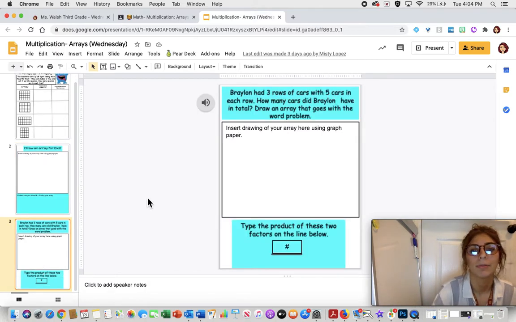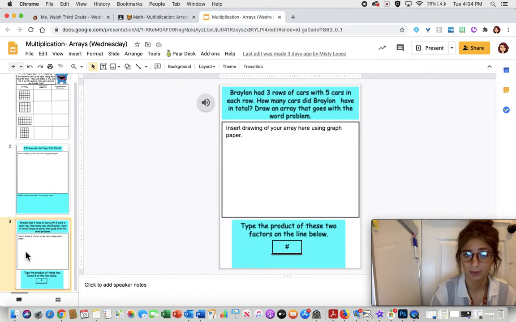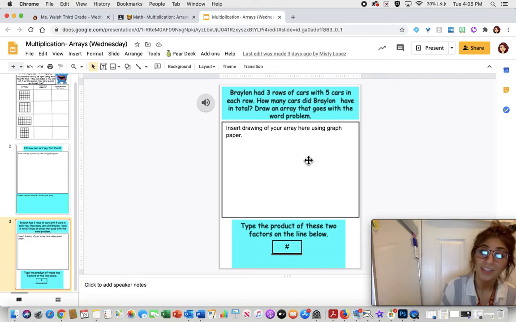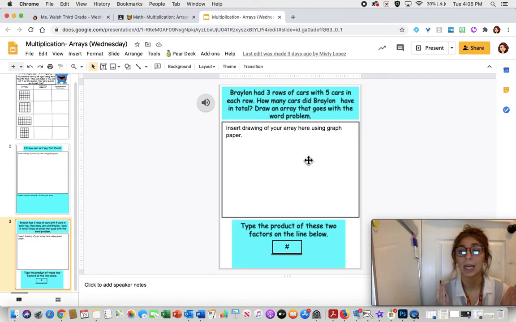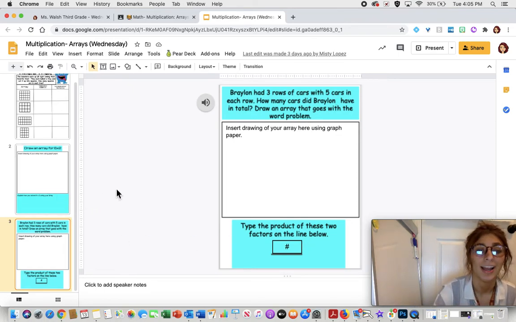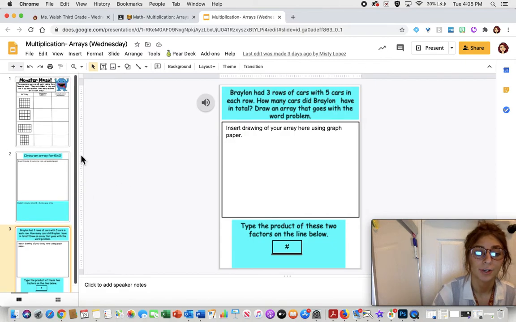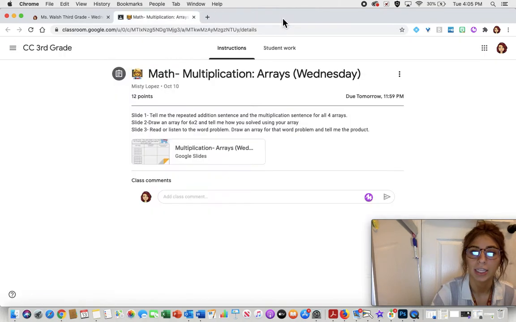Then number 3, we can see we have a celebrity in our class, Braylon, with our word problem here. You're going to use the word problem to find an answer. You're going to have to draw an array and insert it here, and then tell us the product of the factors that are in the problem. And that is going to be it for your math job today.